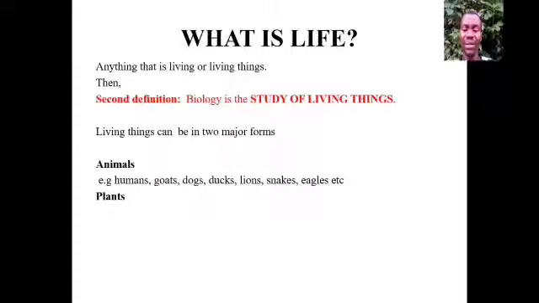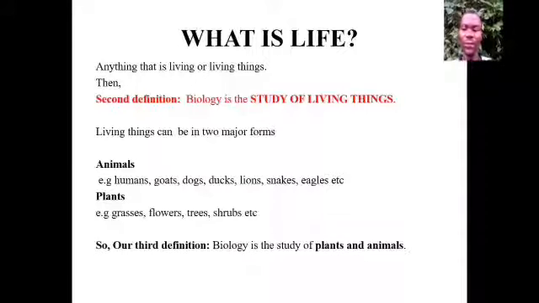Plants, we have examples like grasses, flowers, trees, shrubs, etc. So from this point of view, biology is the study of plants and animal. So these are the 3 definitions that we have: biology is the study of life, biology is the study of living things, and then the last one is biology is the study of plants and animals.